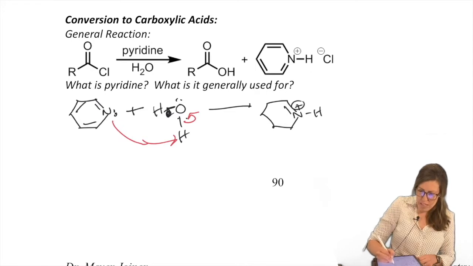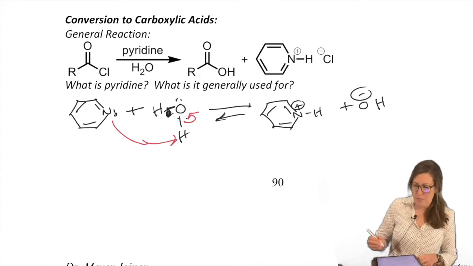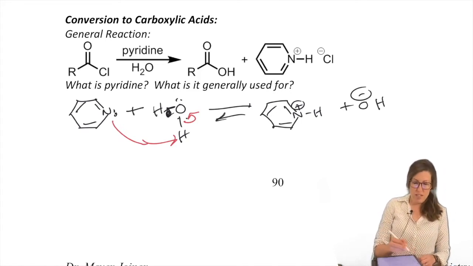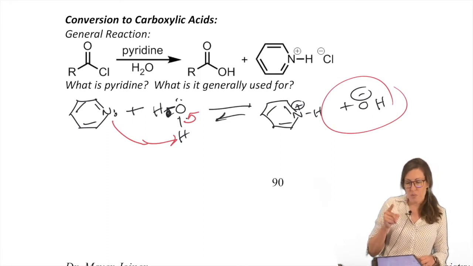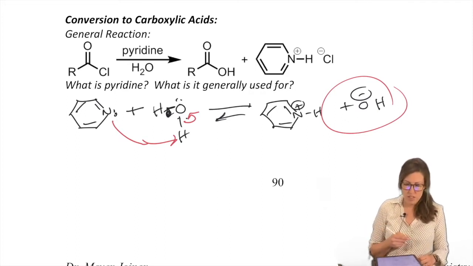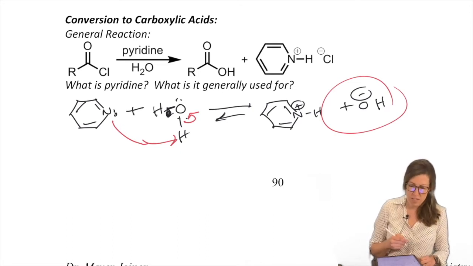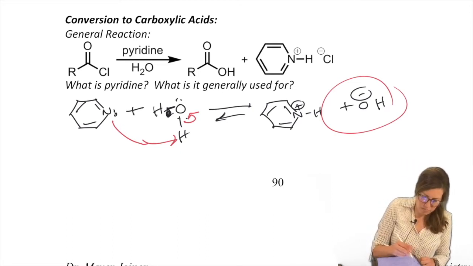So we have a pyridinium plus OH minus. And of course, that's an equilibrium. Now we have a decent base slash nucleophile. Also, we could have used KOH, but I just want to let you know that in case you see the pyridine in the water, that's what that's there for, because water is not quite strong enough without a base.